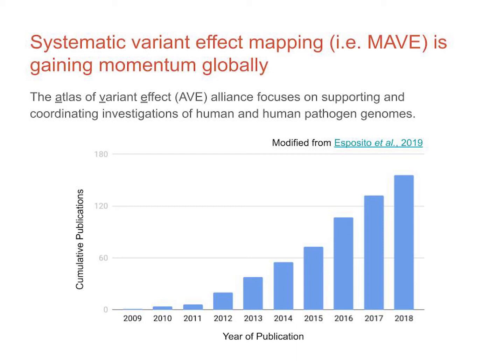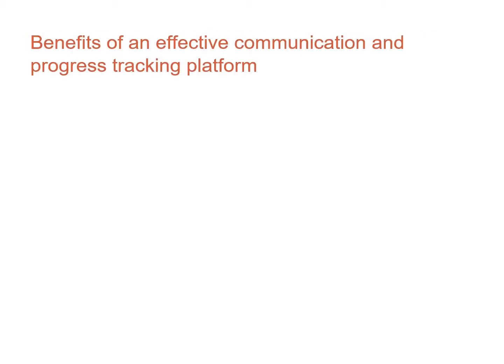As shown here, we've seen an increasing number of publications in the recent years. International efforts in variant effect mapping are being launched. For example, the Atlas of Variant Effect Alliance focuses on supporting and coordinating investigations of human and human pathogen genomes. However, with researchers across countries and time zones, it remains challenging to communicate progress at this scale. There is a clear need in the community for a platform to effectively collaborate and communicate progress of ongoing variant effect mapping projects because such a platform carries many benefits.